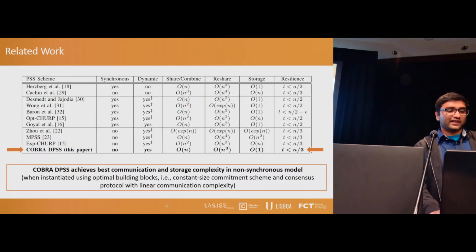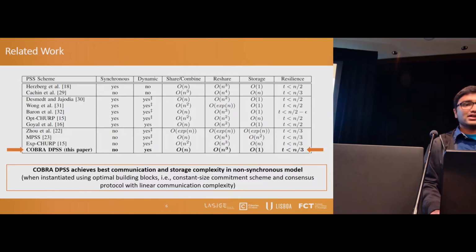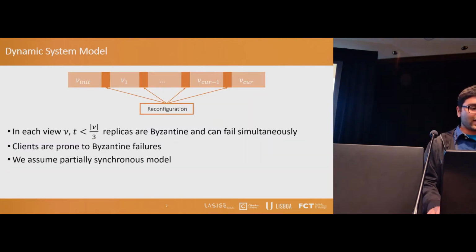So among the existing proactive secret sharing schemes that support dynamism in a non-synchronous model, COBRA allows reconfiguration of the fault threshold in the system without requiring storage of extra information during reconfiguration. It also has a linear share and combine complexity. It has a cubic reshare complexity, and the storage of information in servers only requires constant size. So we assume a standard dynamic system model where the system evolves in a sequence of views, and each view is installed using reconfiguration.